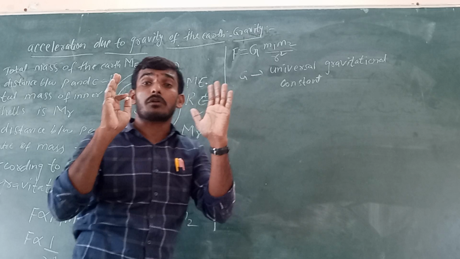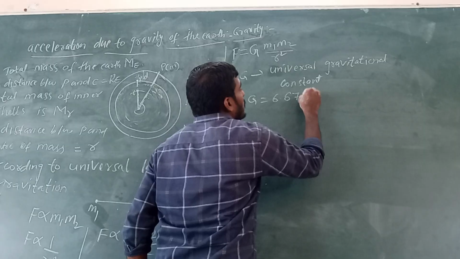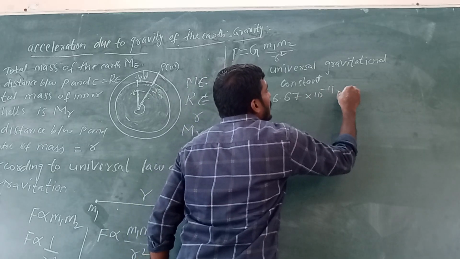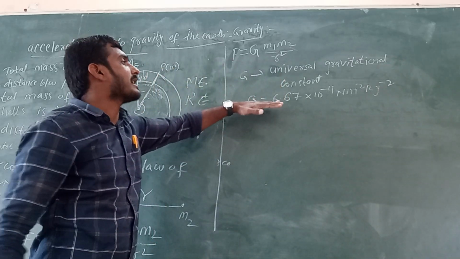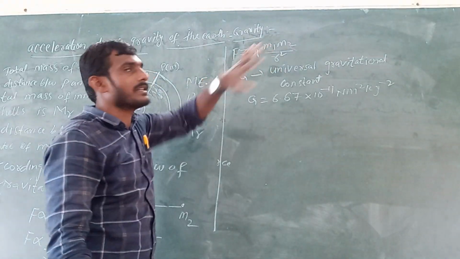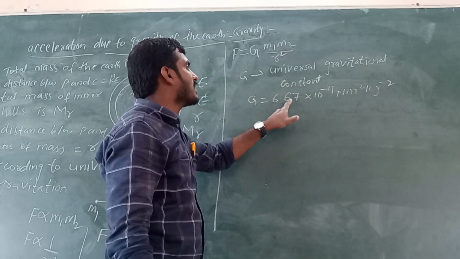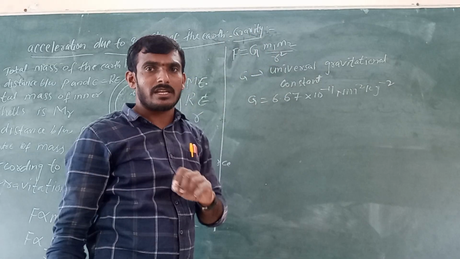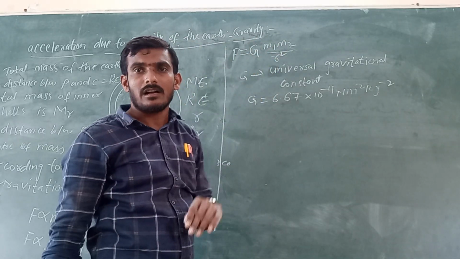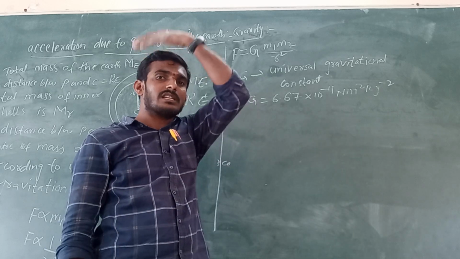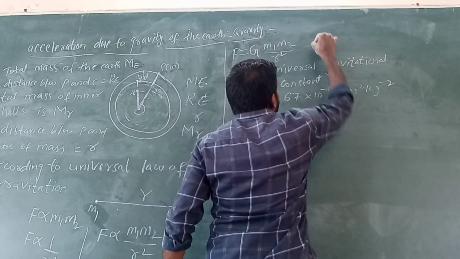It has one particular constant value, that value is equal to 6.67 into 10 to the power of minus 11 Newton meter square kg power minus 2. It is a constant, it does not change anywhere. So here G is the universal gravitational constant, m1 is the mass of the first object, m2 is the mass of the second object, and r is the distance between them. This is taken as equation 1.